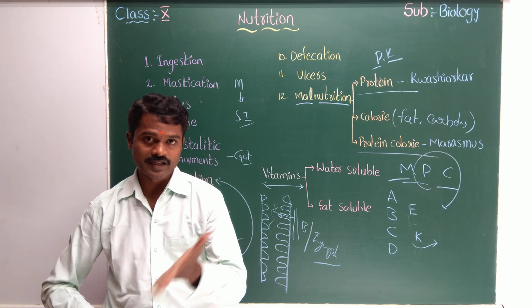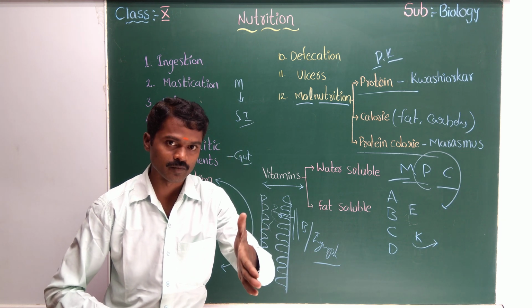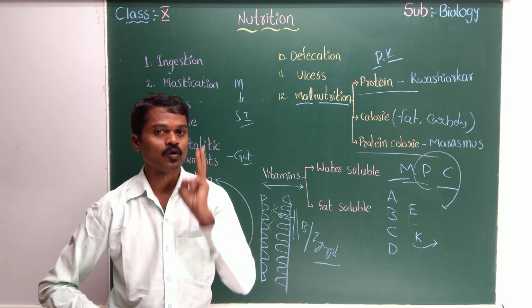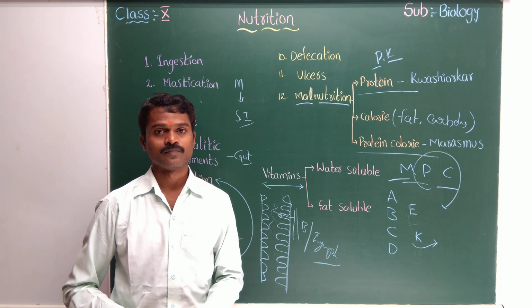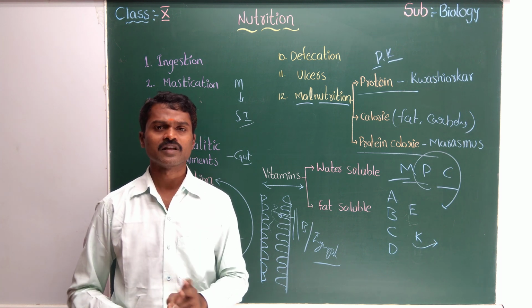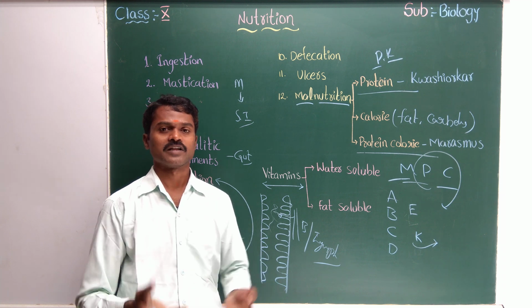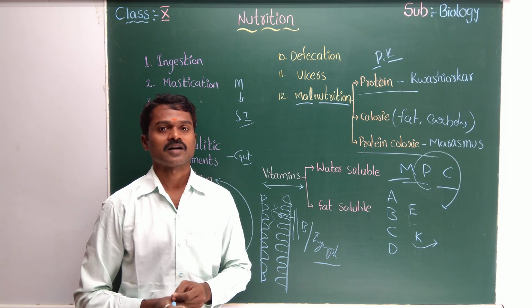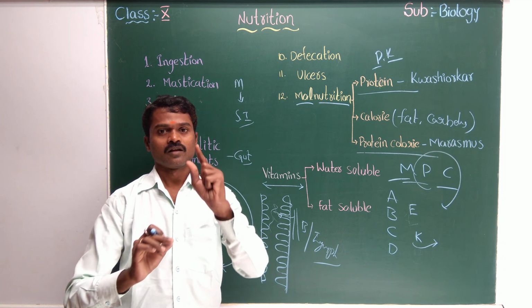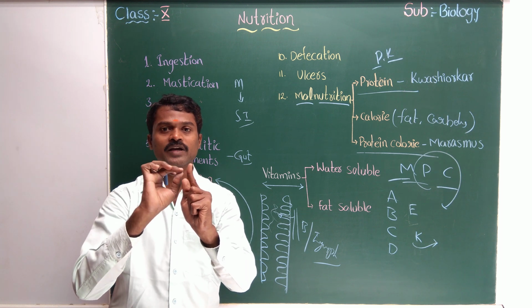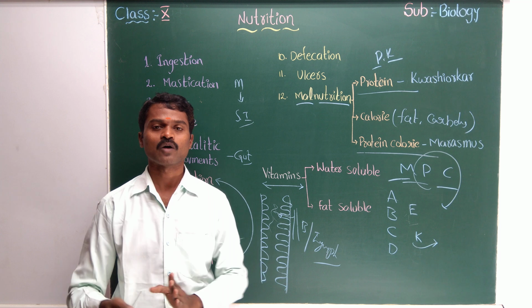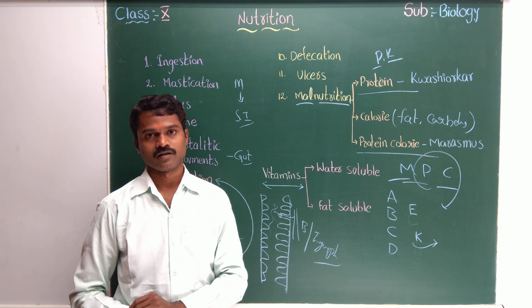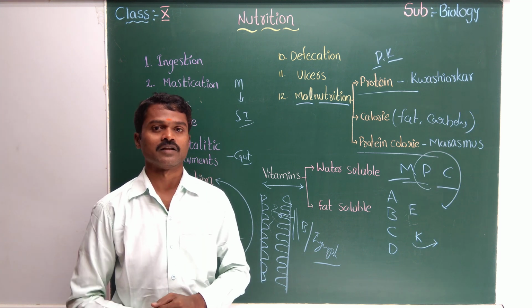That's why nowadays in diet menus they prefer brown rice, in Telugu dampudu biyyamu, which is not polished completely, just the husk removed. That is the brown rice, because it contains thiamine.